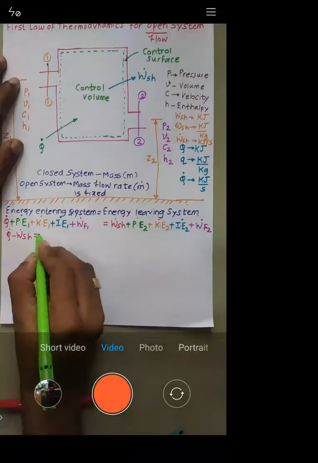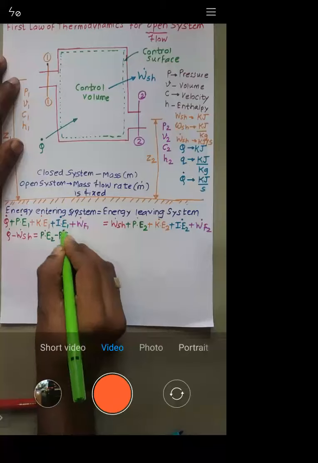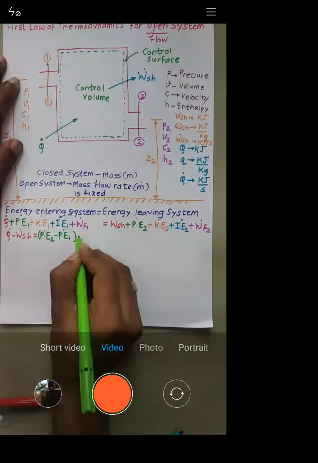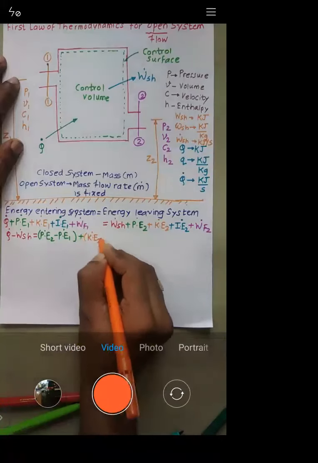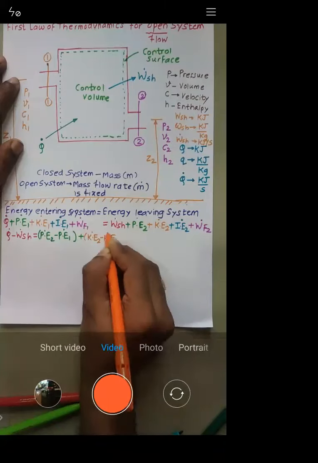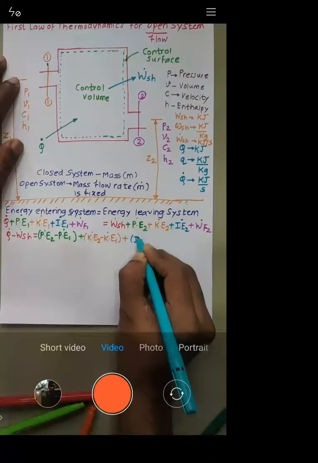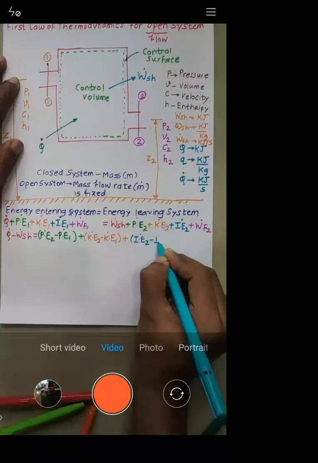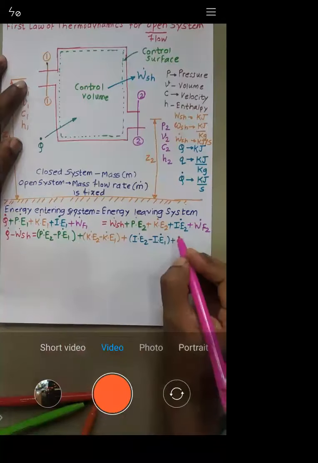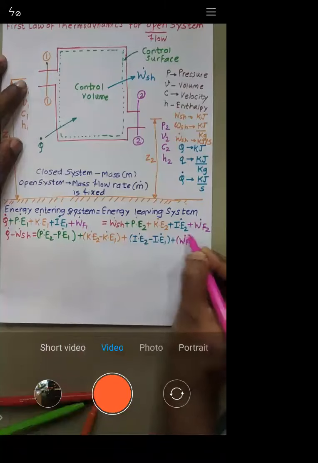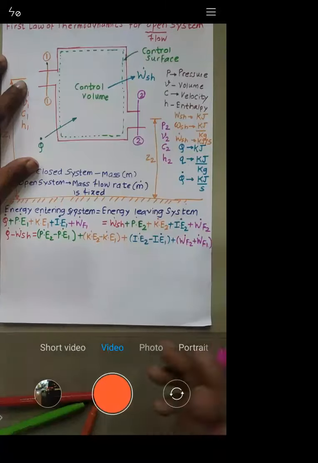Let us see what we get. We get PE2 dot minus PE1 dot, plus KE2 dot minus KE1 dot, plus IE2 dot minus IE1 dot, and last, plus WF2 dot plus WF1 dot. Is it okay? Yes or no?